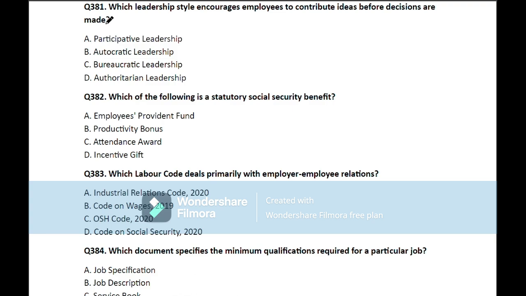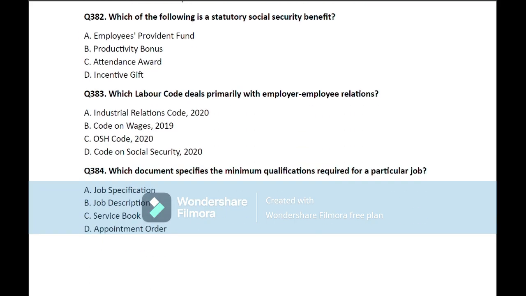Question number 381. Which leadership style encourages employees to contribute ideas before decisions are made? So here the correct answer is participative leadership. Move on to the next question.